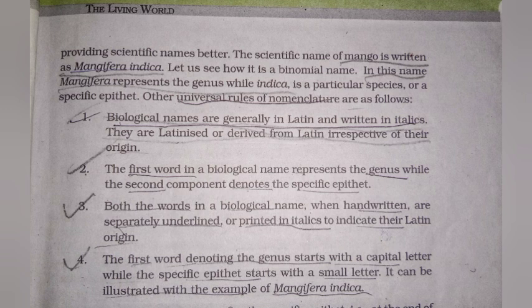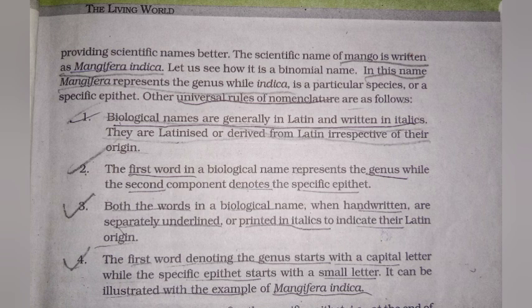Other universal rules of nomenclature are as follows. This is a very important para, so you must remember points 1 to 4. First, biological names are generally in Latin and written in italics. They are Latinized or derived from Latin irrespective of their origin. The first word in a biological name represents the genus, while the second component denotes the specific epithet.